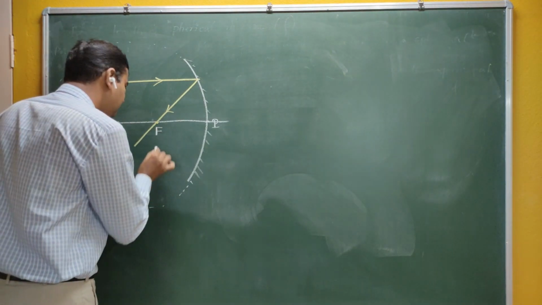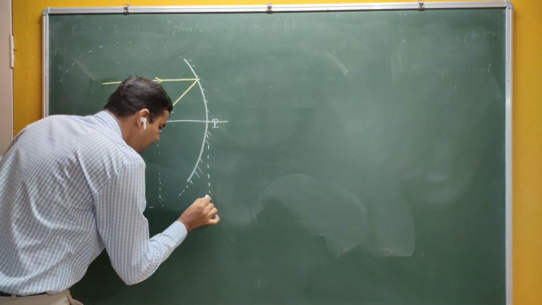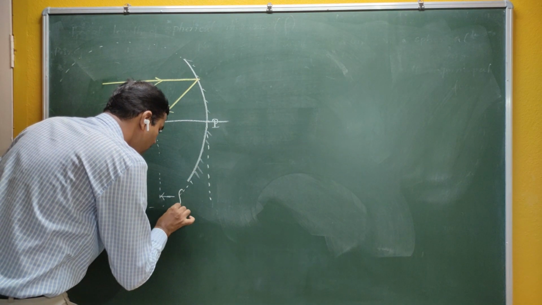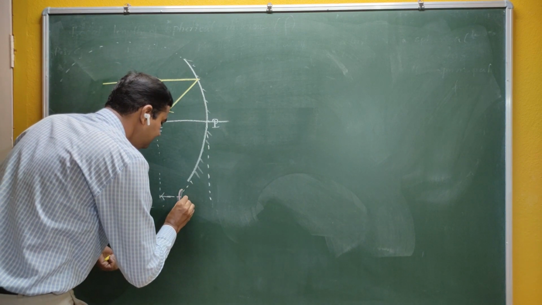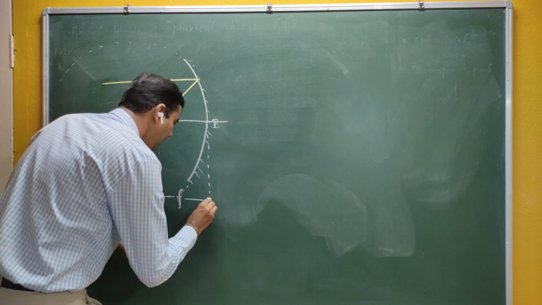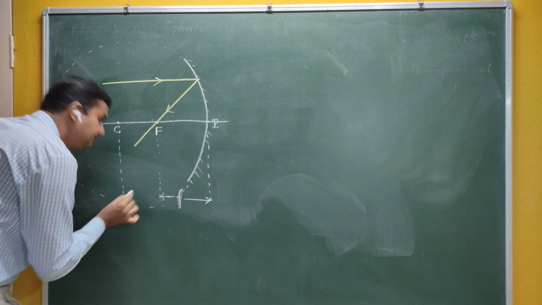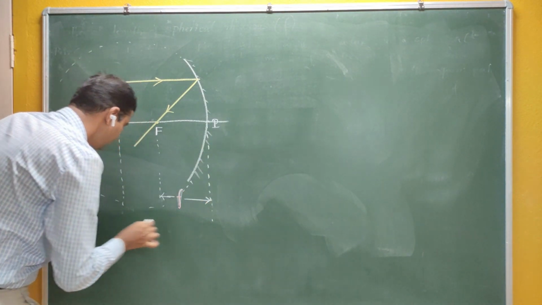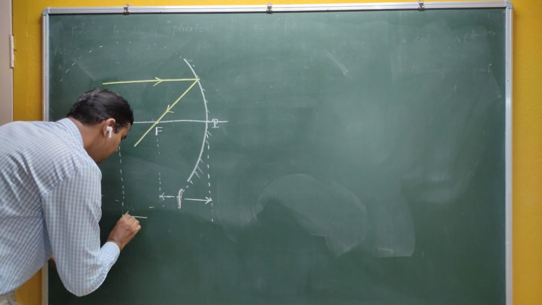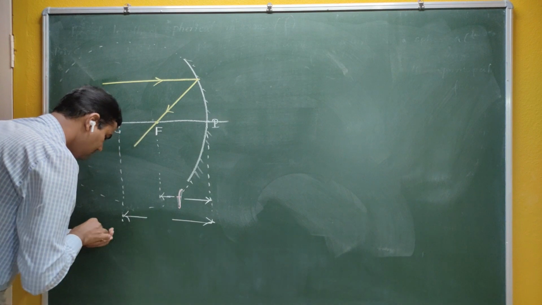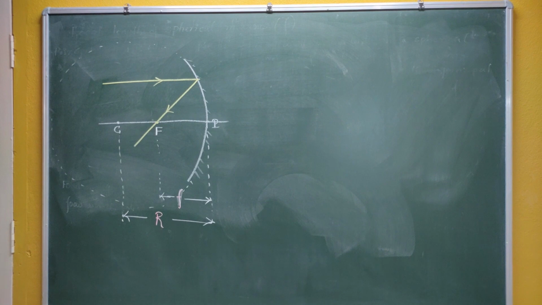The distance between the principal focus and the pole is called the focal length. And the distance between the center of curvature and the pole is called the radius of curvature, and we have to find the relation between f and r.